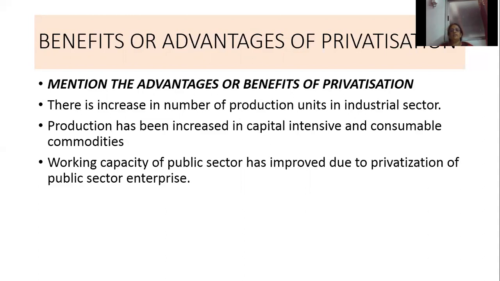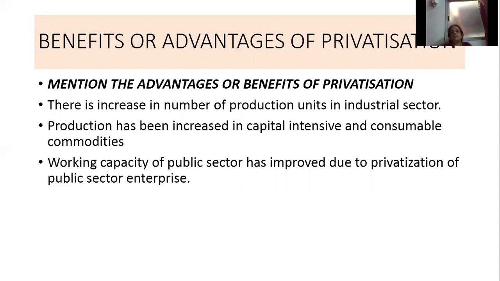Then second one is that production has increased in capital intensive and consumable commodities. Capital intensive industries means the industries which need a lot of capital, money, raw materials, machineries, etc., and that has increased. And consumable commodities means consumer goods producing production units have increased as a result of privatization.